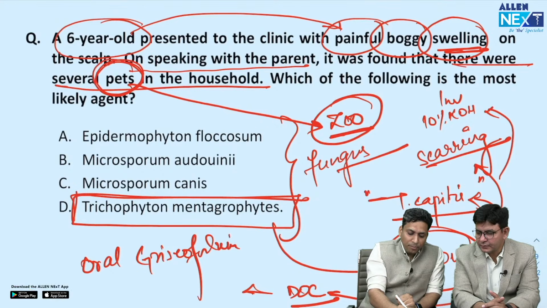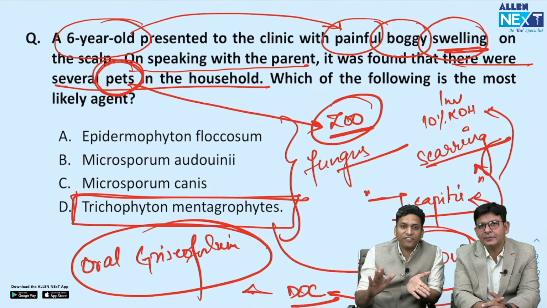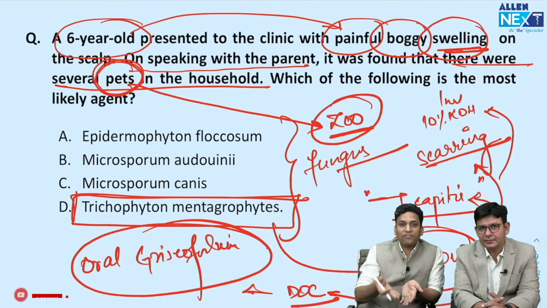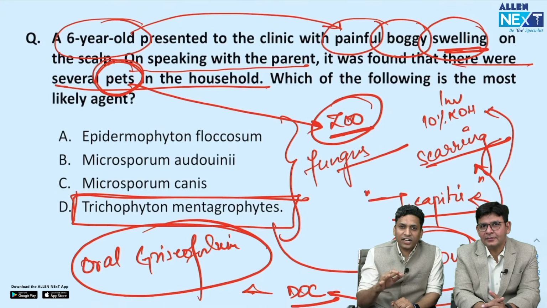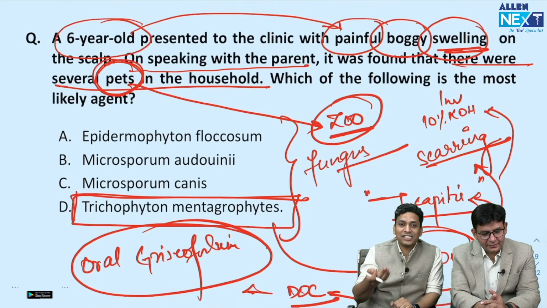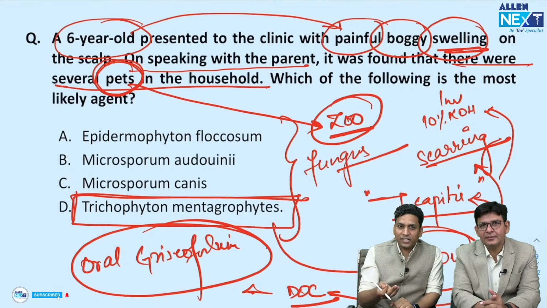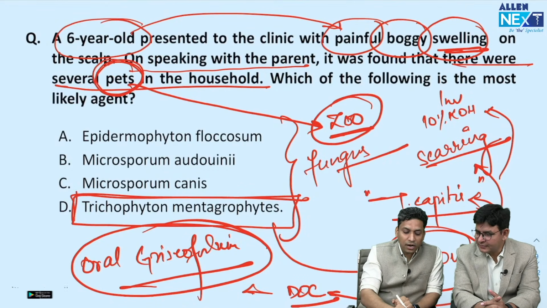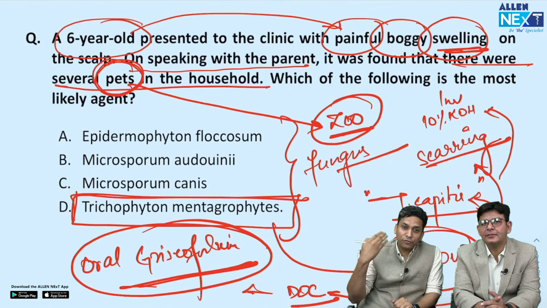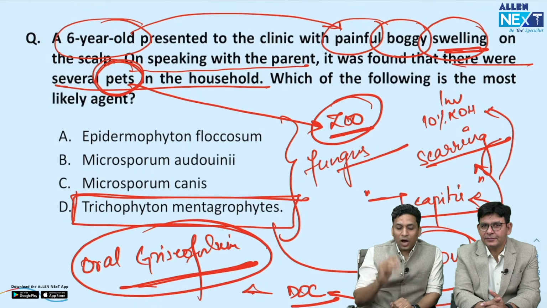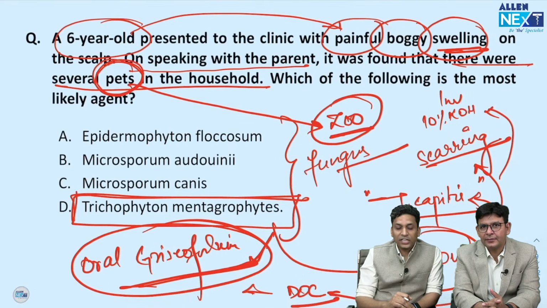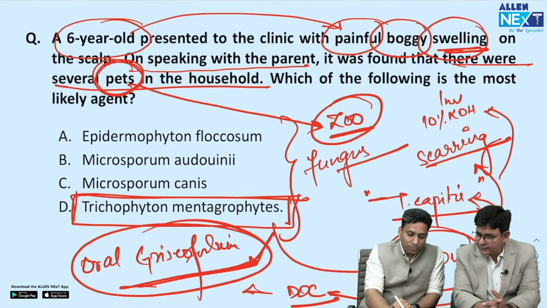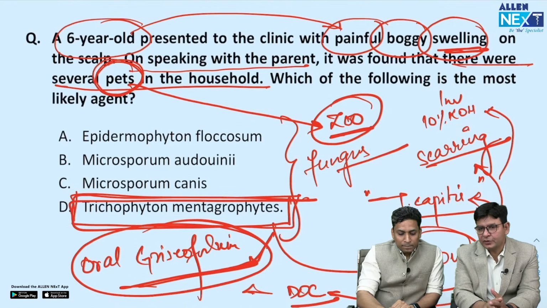Now a very important point to remember about griseofulvin is that griseofulvin is not effective in candidiasis, which is again a fungal infection. Griseofulvin is not effective in pityriasis versicolor, which is also a fungal infection. So remember that griseofulvin is not very effective in such superficial fungal infections like candidiasis and versicolor, but it is very effective in tinea capitis, and that's why it is the drug of choice here. And that's why this is the choice of question for the examiner also. They want to ask you something which is very peculiar. So this is a very peculiar drug which is the drug of choice for tinea capitis, and Trichophyton mentagrophyte will become the answer of choice.